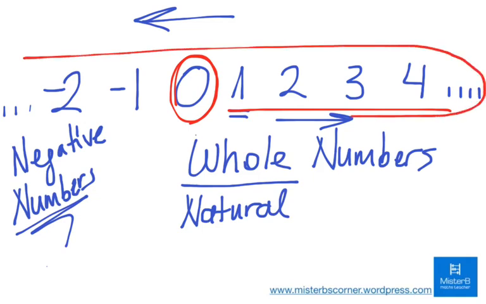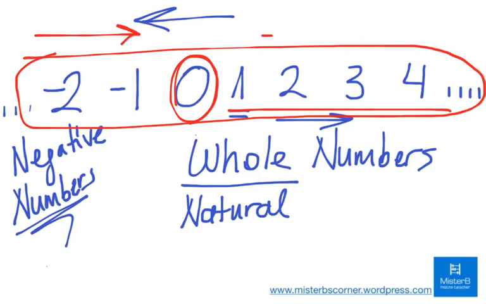They start from negative infinity, coming through -2, -1, 0, 1, 2, 3, 4, going this way to positive infinity. We call them integers.